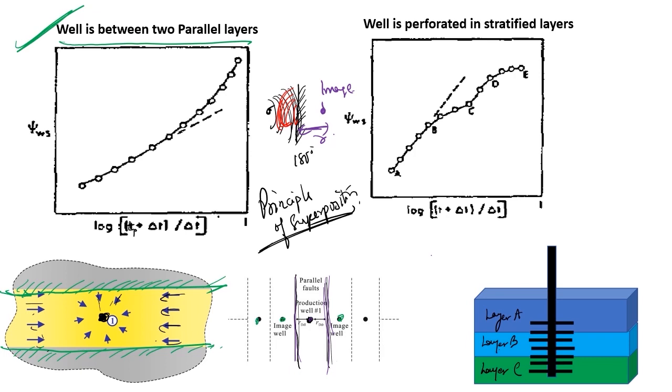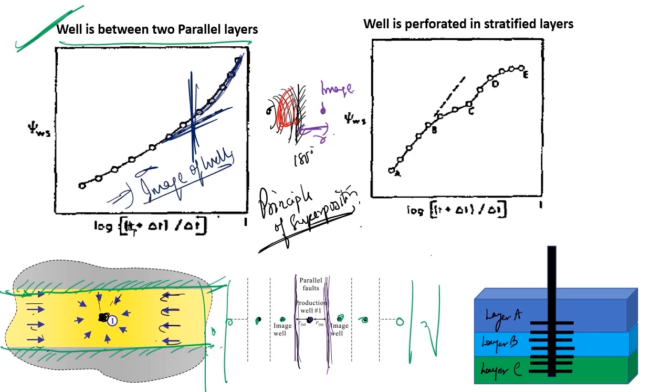Infinite number of images will be formed, like this. That is when my pressure response has reached the boundary. At that time, because of this infinite number of wells formed because of images, I will have this increase in my latent region.